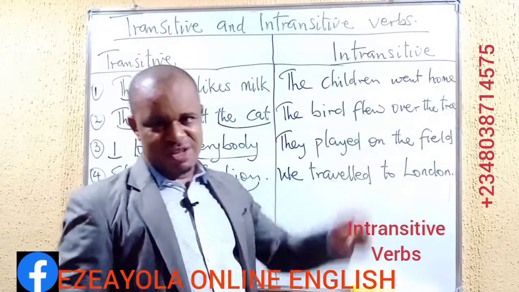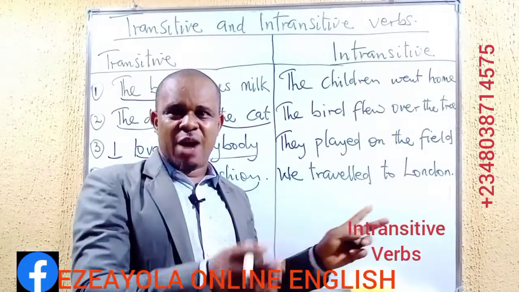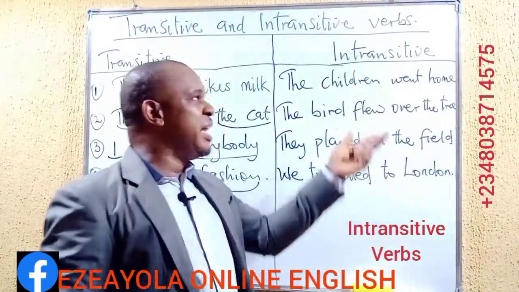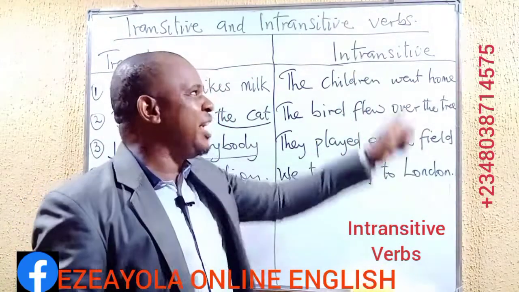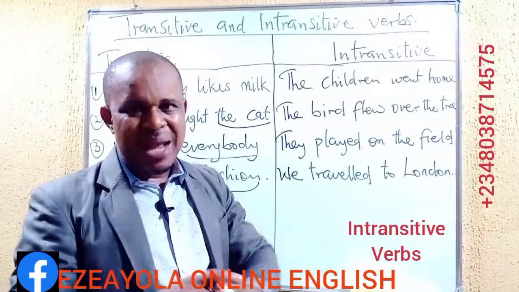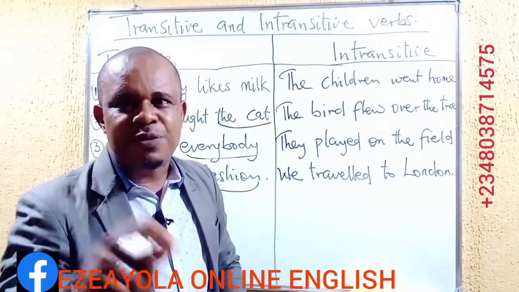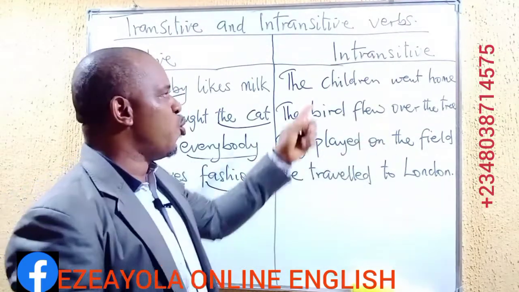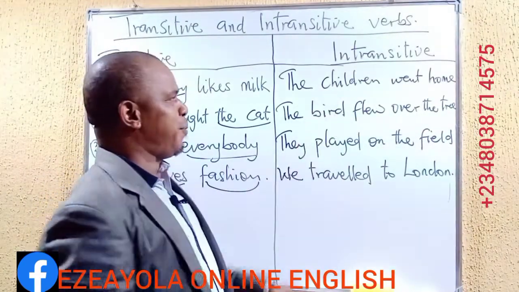What about the intransitive? That is the contrary. We now see the contrary, the reverse. The verbs that are intransitive, they do not admit, they do not accept objects in sentences where they exist. Let us look at the examples we have.